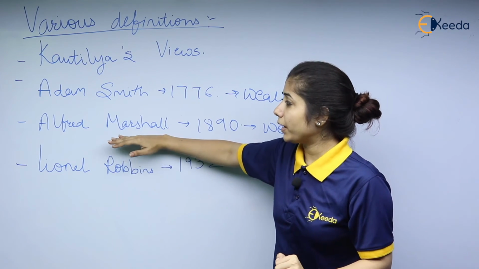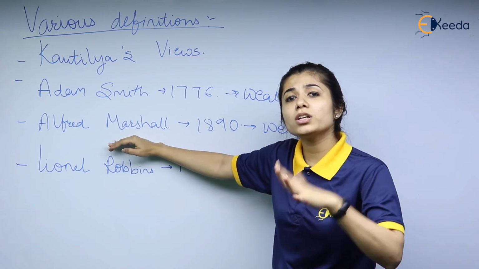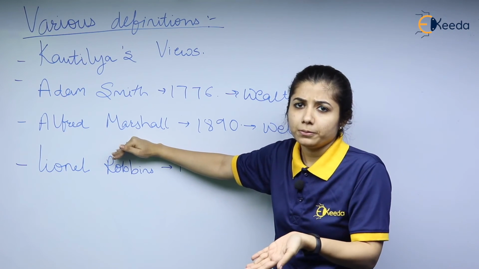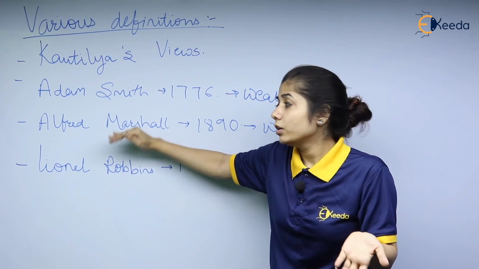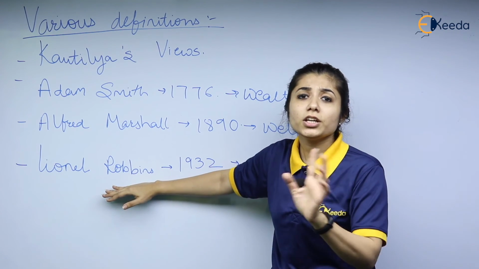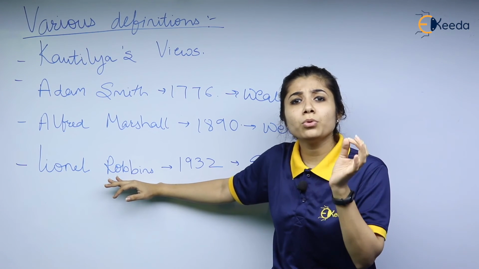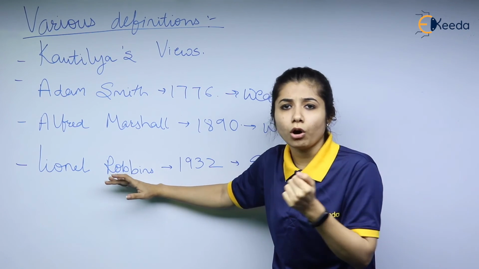But in the next part, Alfred Marshall was more concerned about people's satisfaction, the welfare of the people. Then Lionel Robbins did not focus on how the wealth is generated. He was more focused on the use of the wealth.